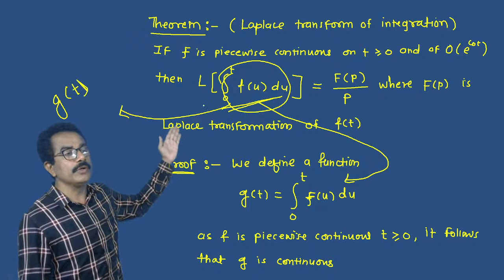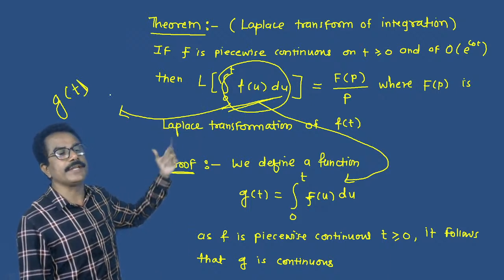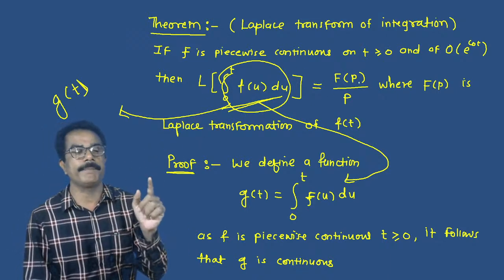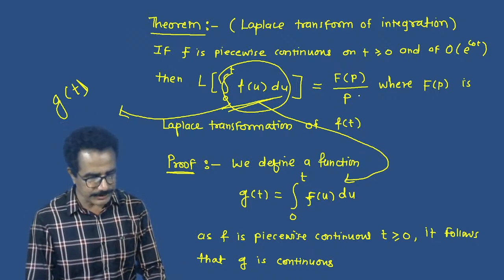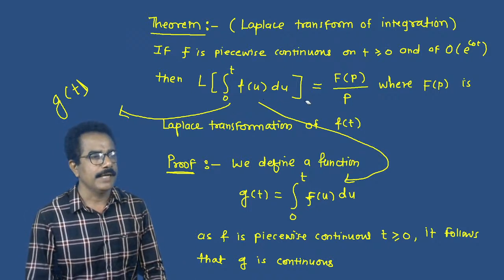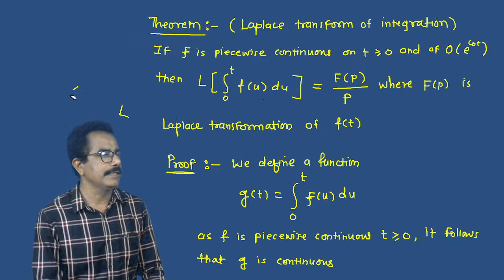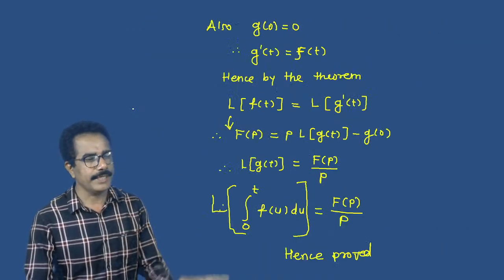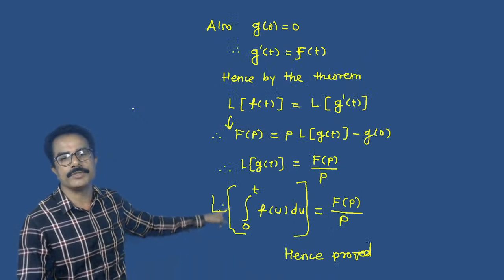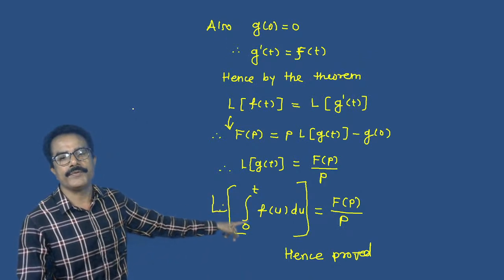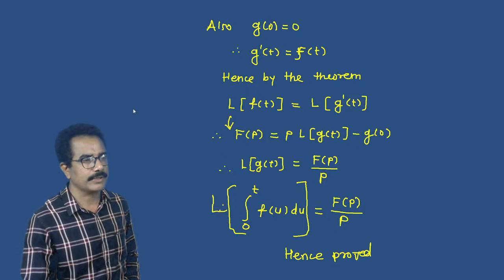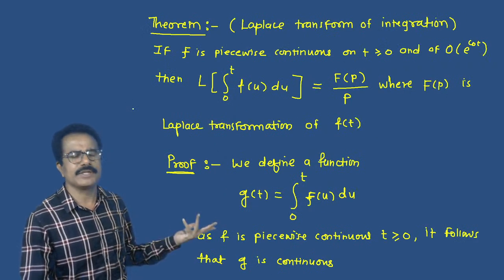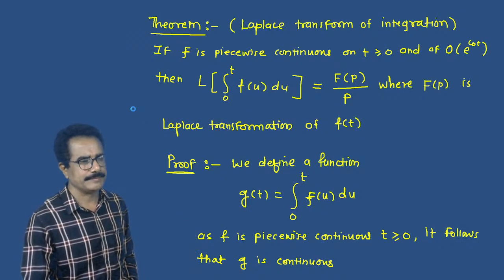Then we have to prove L of small g of t is equal to capital F of p divided by p. This is our main proof, and we can prove this by the theorem. If you have any doubt, then you can ask me.